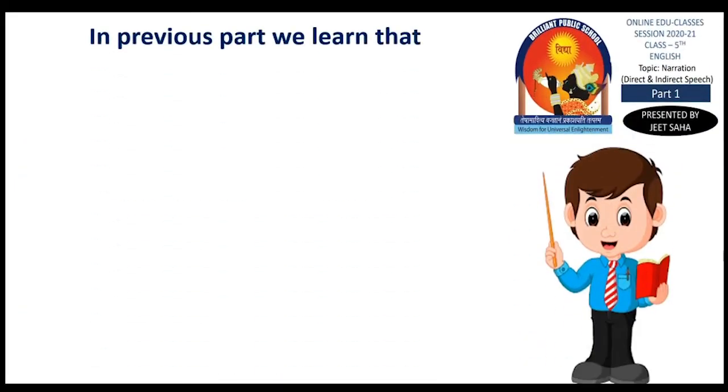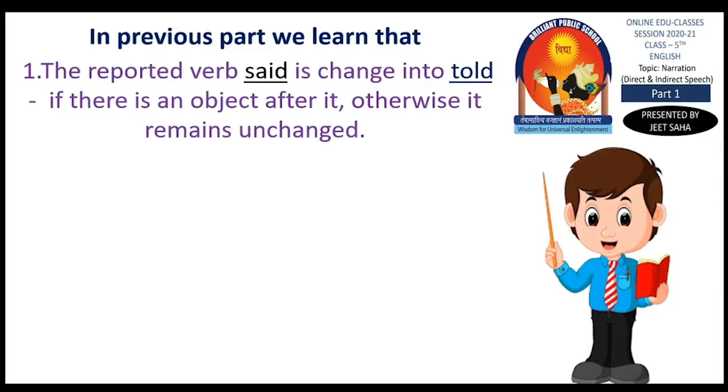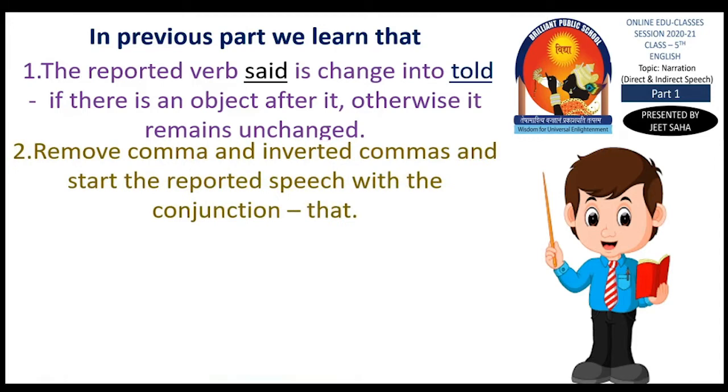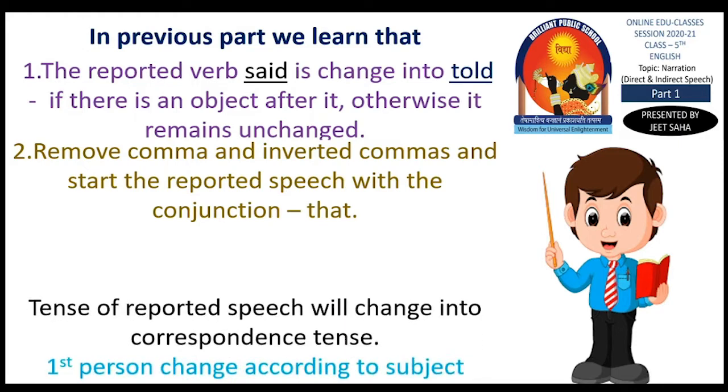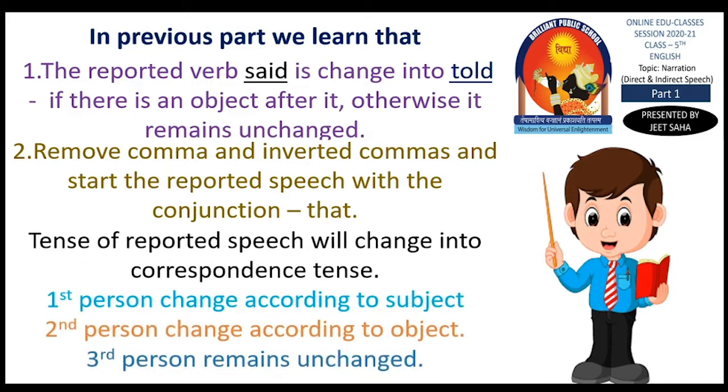In the previous part we learned that the reported verb said is changed into told if there is an object, and it will remain as said if there is no object. Secondly, we learned that we have to remove the comma and inverted comma, and directly start the reported speech with the conjunction that. And we learned that the tense of the reported speech will change into the next corresponding tense, and the first person of the reported speech changes according to the subject, the second person changes according to the object, and the third person remains the same.